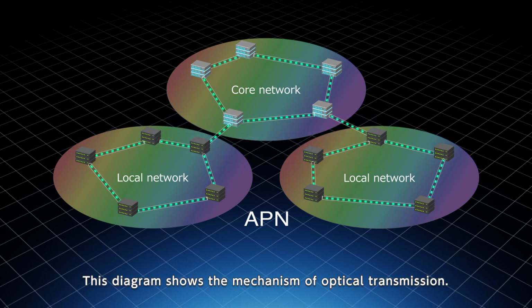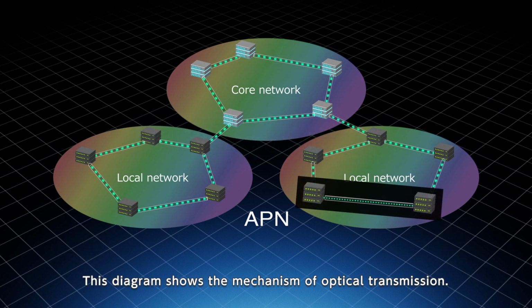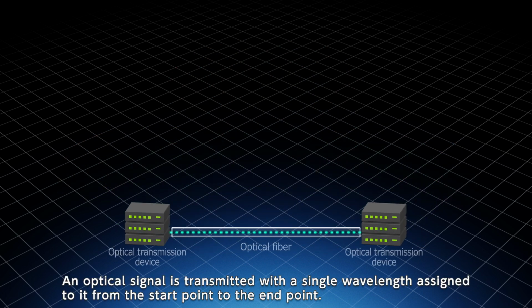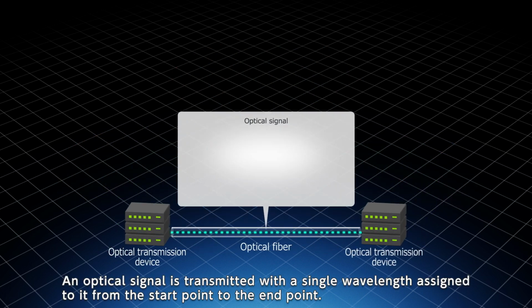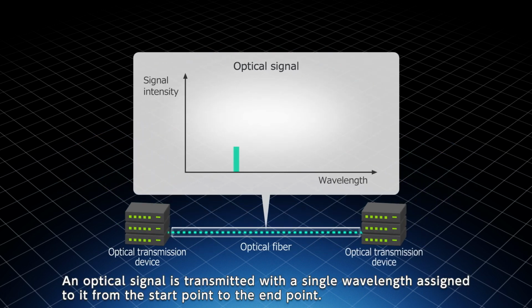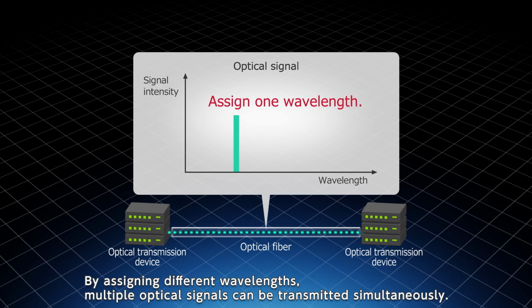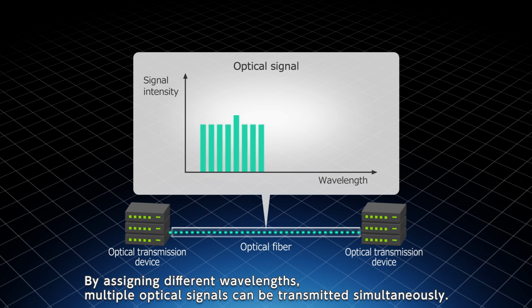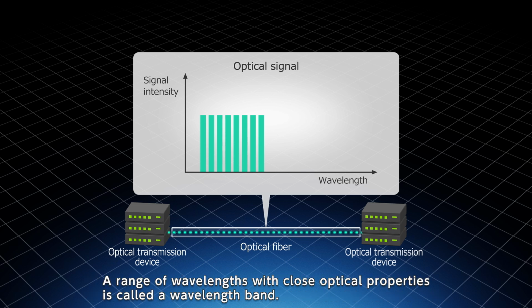This diagram shows the mechanism of optical transmission. An optical signal is transmitted with a single wavelength assigned to it from the start point to the end point. By assigning different wavelengths, multiple optical signals can be transmitted simultaneously. A range of wavelengths with close optical properties is called a wavelength band.